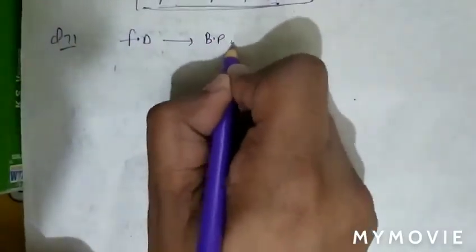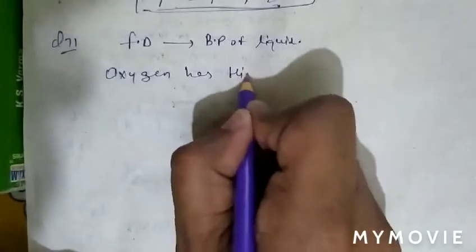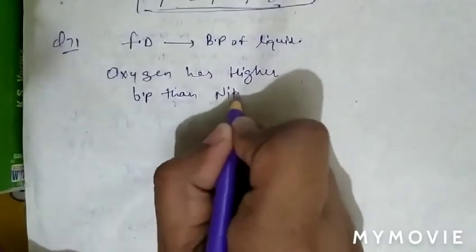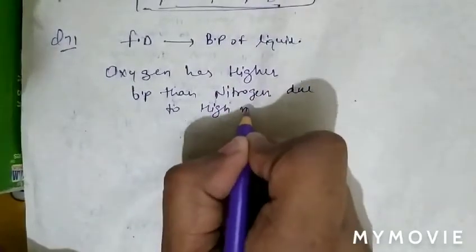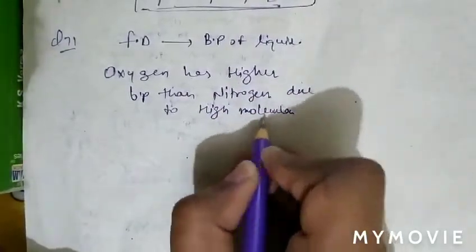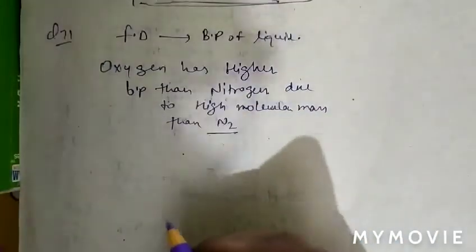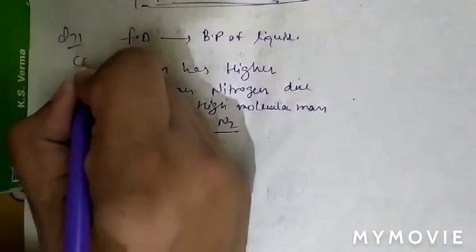As we know that fractional distillation is based on the boiling points of liquids, and we know that oxygen has higher boiling point than nitrogen due to high molecular mass. As oxygen has more molecular mass, therefore more boiling point. So question number 71, option C is correct.